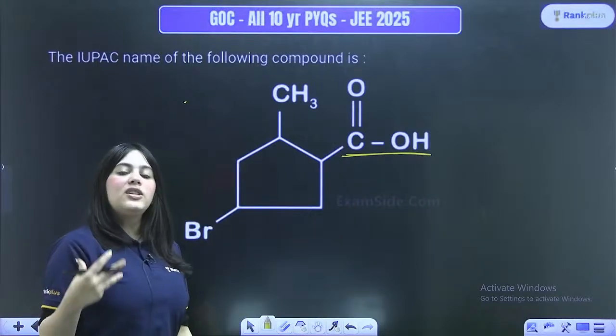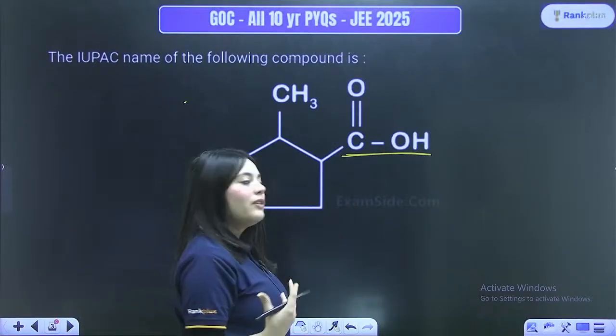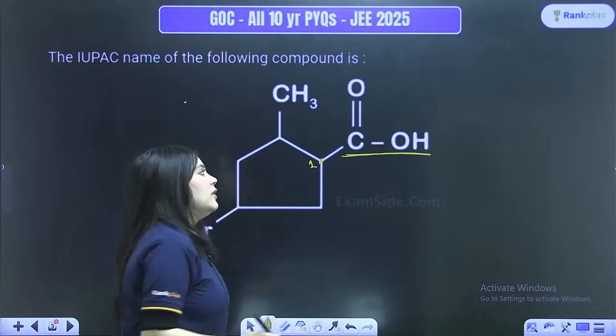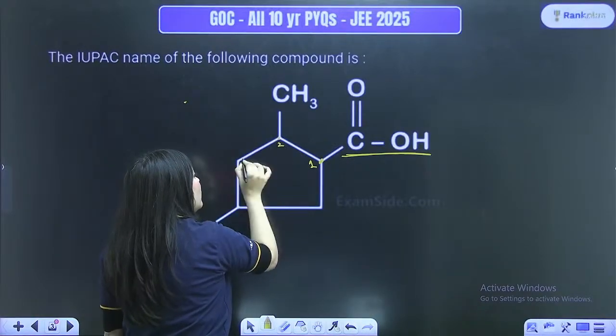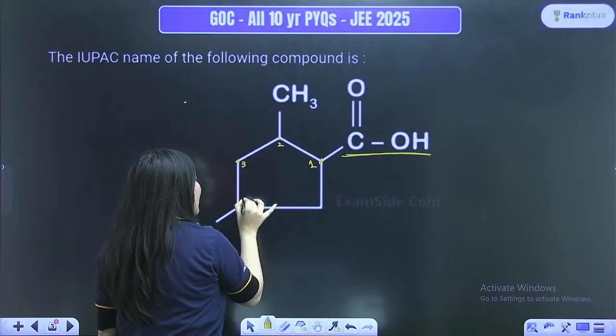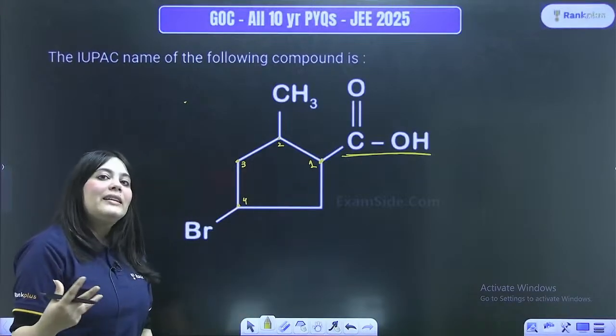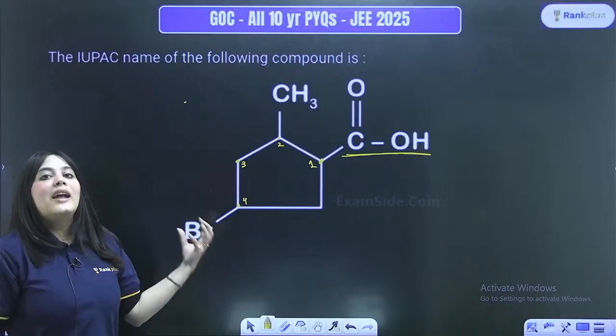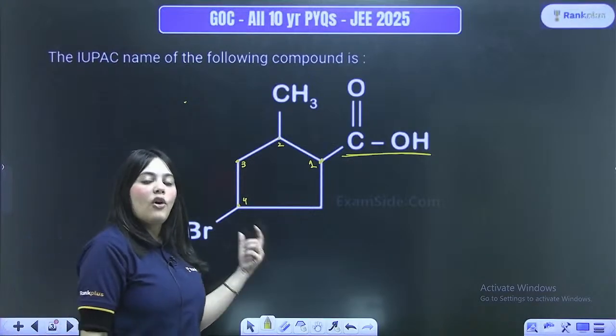As we know, COOH is given the highest priority while solving questions. So, this carbon will be carbon number 1. Hence, this would be carbon 2, this would be carbon 3 and this would be carbon 4. Now, whenever we are writing the IUPAC naming, remember another thing, which is we always write the name in alphabetical order, right?